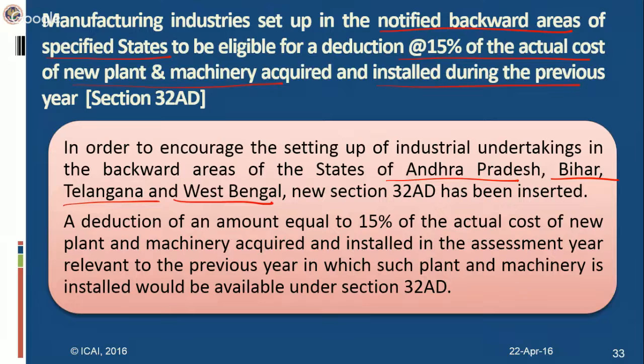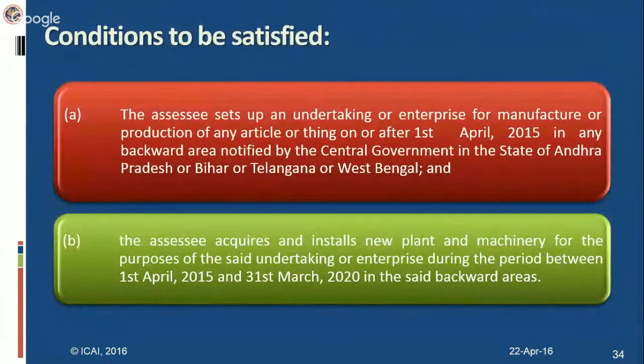And then what is that deduction? It is 15% of the actual cost of new plant and machinery. Everybody, every assessee, every person would be eligible here, while in case of 32AC, only corporate assessees are eligible. Here, whatever kind of assessee, if they set up the industry on or after 1st April 2015.